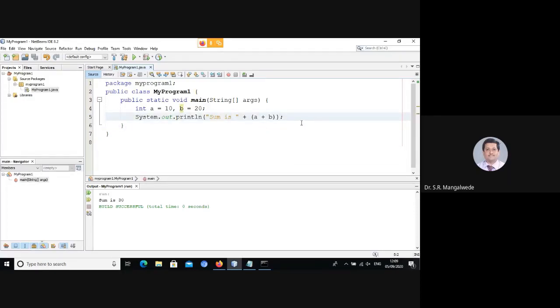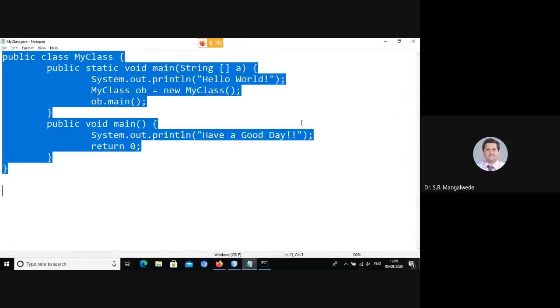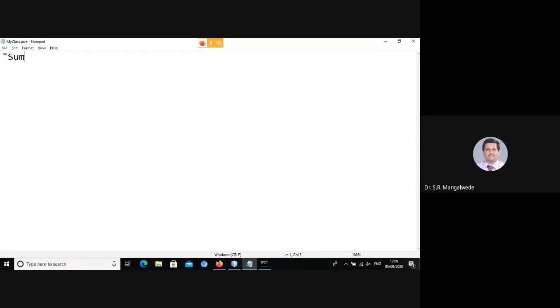Something like this happens: "Sum is" to be concatenated with 30, and the resulting string looks like sum is 30.